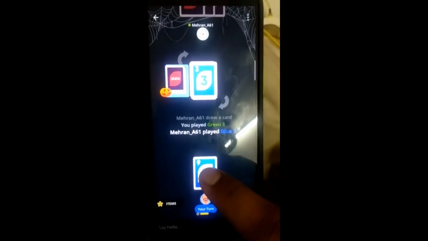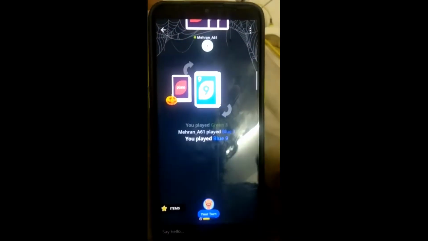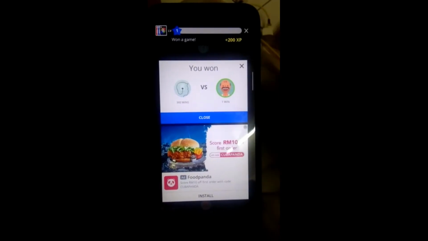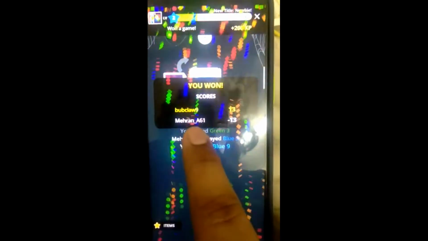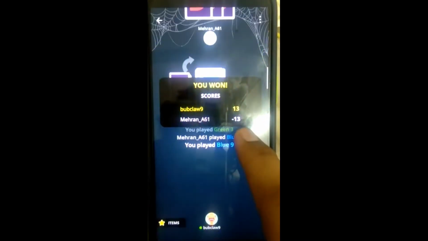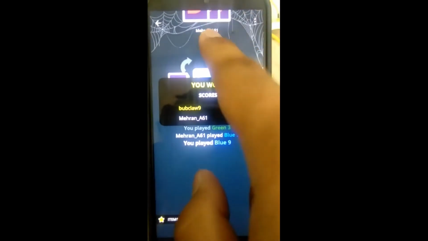The gameplay, I'm about to win the game because I have the last card. So you can see this is my score, 13. And this is my enemy score, negative 13, because it's based on how many cards they have and what's the value of the cards.